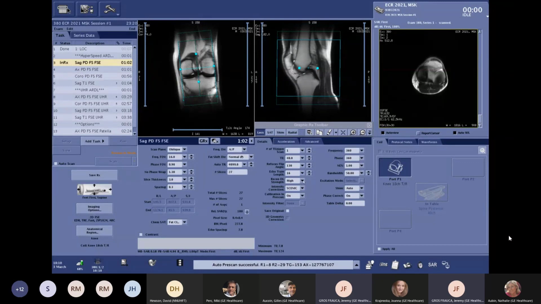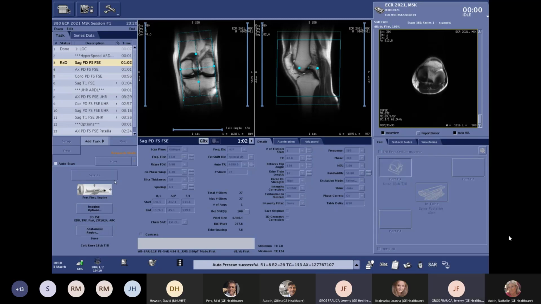Why? Because I am using AIR Recon DL. You can see here AIR Recon DL in the user interface. Just to come back to AIR Recon DL, it's a deep learning based reconstruction algorithm which works on the raw data at a k-space level. It will recognize and specifically remove the noise and the ringing artifact. You can see on the interface that there is a user selectable level of strength of the algorithm, so you keep control of your image quality because you have high, medium, and low levels of AIR Recon DL. Let's validate and start the scanning.